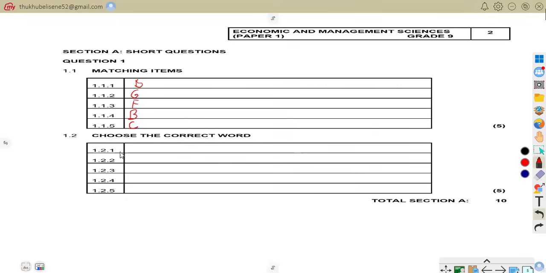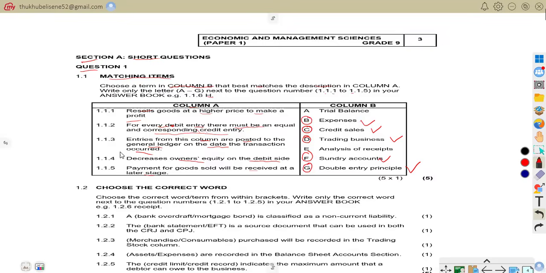So these are our answers for the matching questions. Like we have said, 1.11 is D. 1.12 we have said is G. 1.13 we have said is F, sundry accounts. 1.14 is expenses, that is B. And then 1.15 is C. So that is that. I hope everything is clear now.